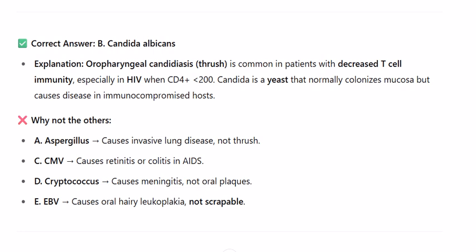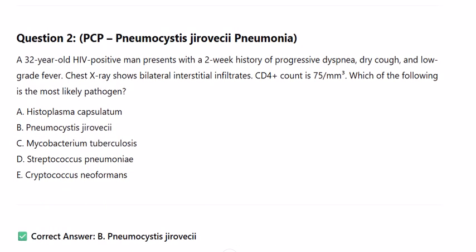Why not the others? A. Aspergillus causes invasive lung disease, not thrush. C. CMV causes retinitis or colitis in AIDS. D. Cryptococcus causes meningitis, not oral plaques. E. EBV causes oral hairy leukoplakia, not scrapable. Question 2. Pneumocystis jirovecii pneumonia.